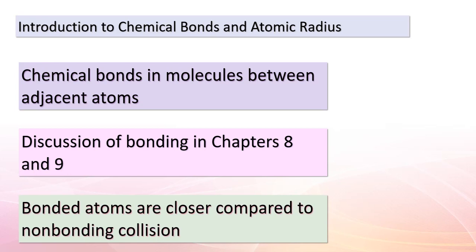Interestingly, the atomic radius differs between bonded and non-bonded situations, with the bonding atomic radius, also known as the covalent radius, being smaller. Keep in mind that when we talk about the size of an atom, we usually refer to its bonding atomic radius. Let's move forward and explore this captivating concept further.